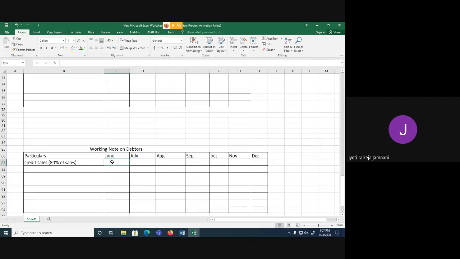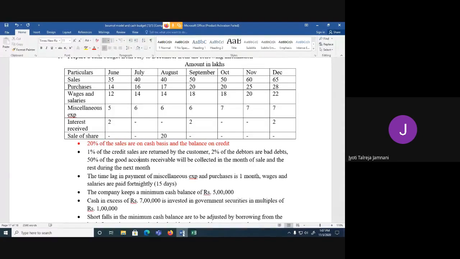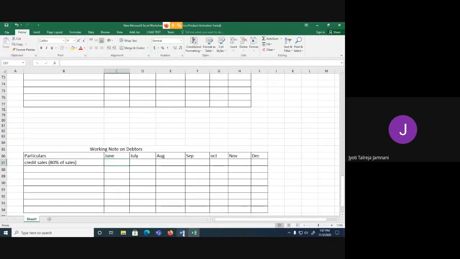So we have to find 80% of the sales of each month. Okay, so June the sales was 35 lakhs. 80% of 35 lakhs is 28. I have already calculated, so I'll just record it so that we save some time. So I'm taking 80%. Remember this, 80% of the sales value is credit sales because 20% was cash sales. So we know the credit sales now.